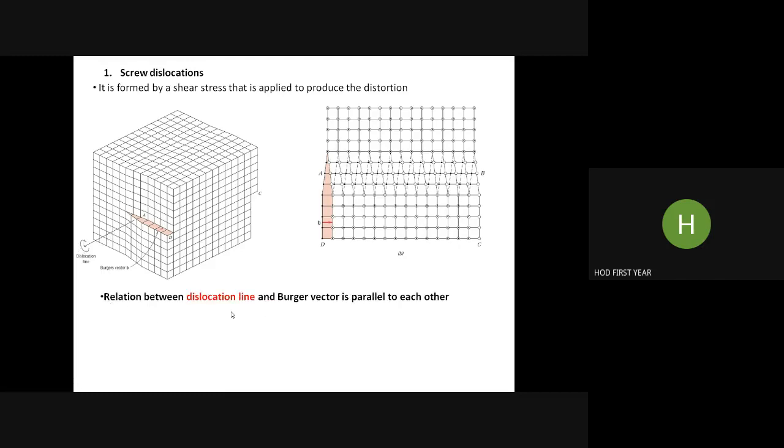So the relation between the dislocation line and Burger's vector is parallel to each other. Both are parallel. In the previous dislocation, we had a perpendicular relation, but here we have a parallel relation between the dislocation line and Burger's vector. Slip direction is parallel to Burger's vector. This is the slip direction, from this to that direction, and Burger's vector direction is the same, so parallel to each other. But only a shear stress field exists. These dislocations are formed during deformation and crystallization.